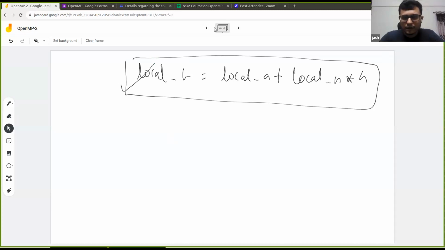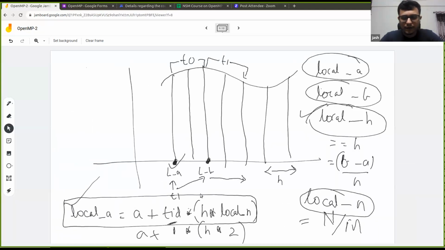The way we saw this, local A based on the example, is A plus TID into H into local N. So TID will be different for different threads, and based on that, it will keep on increasing in strides. For thread 0, it will be nothing but A because TID is 0. For thread 1, it will be this point here, because TID is 1 and H into local N is nothing but H into 2.